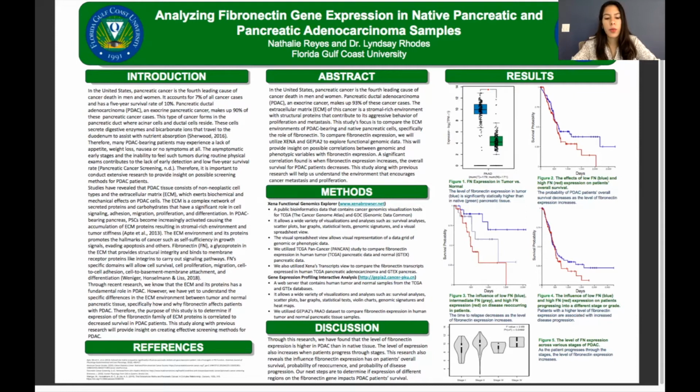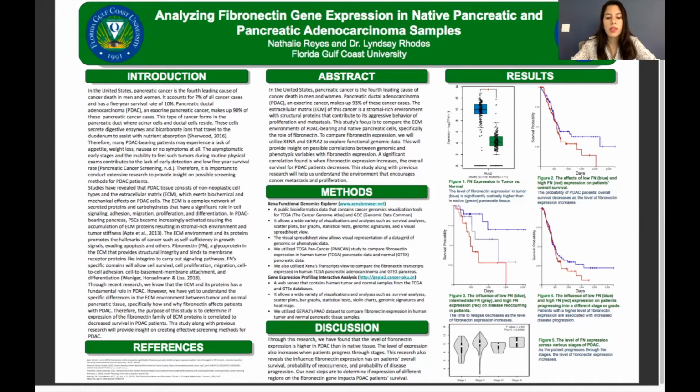Fibronectin is a glycoprotein that provides structural integrity in the ECM. It also binds to membrane receptor proteins to carry out signaling pathways. It is a normal component in the pancreas, but in PDAC-bearing pancreas, fibronectin takes advantage of its abilities to promote tumor cell survival, cell proliferation, and cell migration. It is still unclear why and how fibronectin affects patients with PDAC.